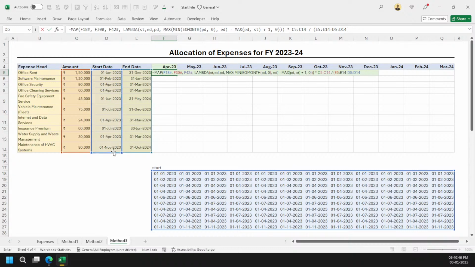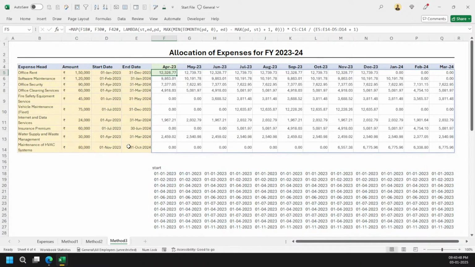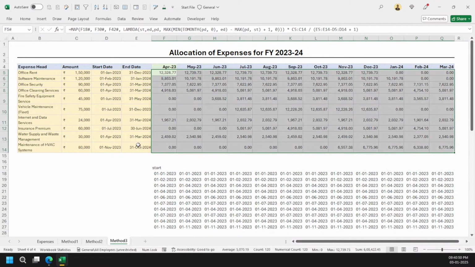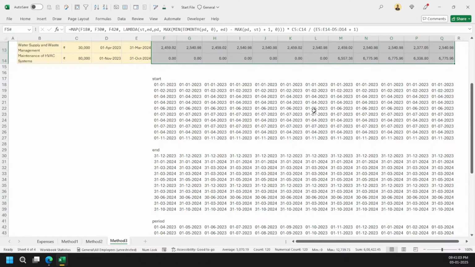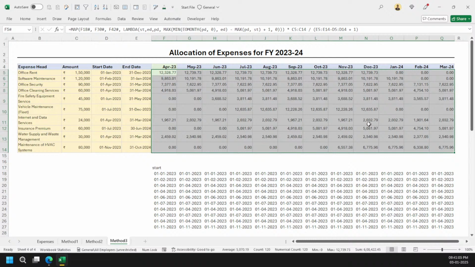Not plus 1 here, but plus 1 here, right? So you can see that I've got my answer, and that is now very much easier to replicate because the map function is way faster compared to the make array function, right? So make array will do too much heavy lifting. Instead, I just simply split it first.